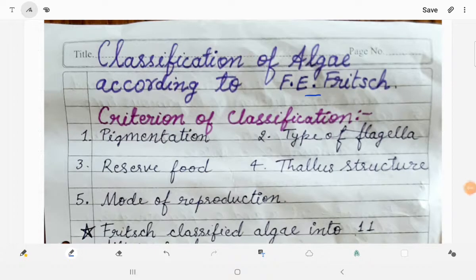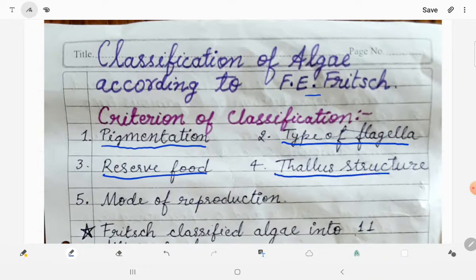Hello friends, we are with the fresh topic of classification of algae according to F.E. Fritz. He classified algae based on various criteria such as pigmentation, which of the pigments are present in algae, type of flagella, whether the flagella are of equal length or of unequal length, what is the reserve food material in them, and what is the thallus structure. It is unicellular, multicellular, branched, unbranched.